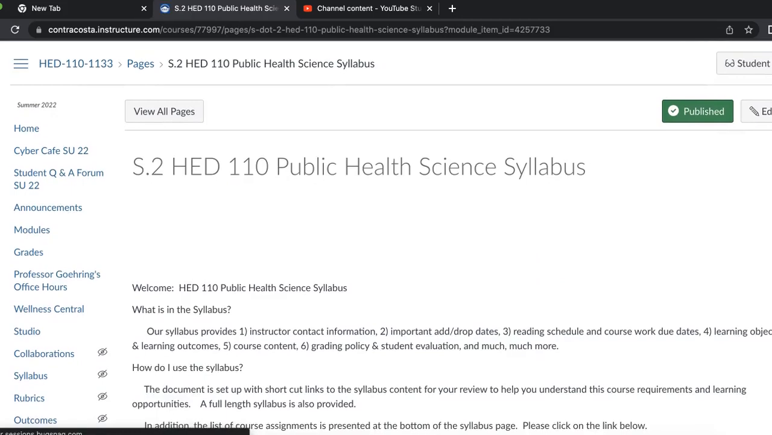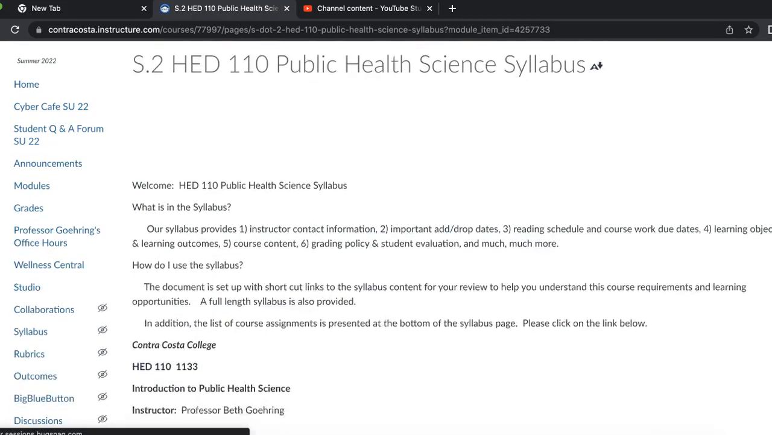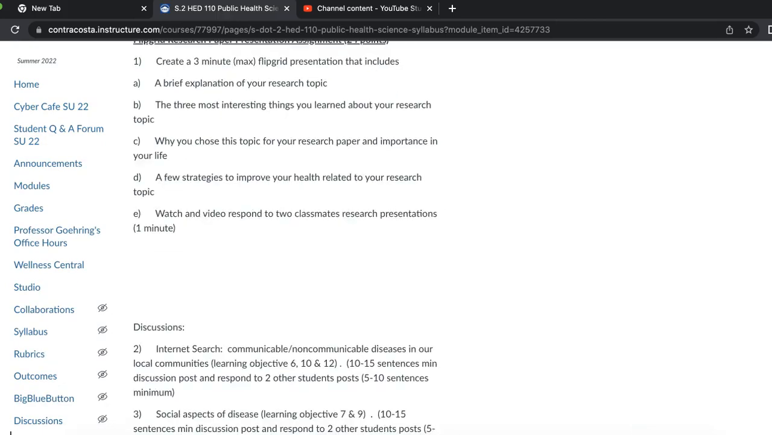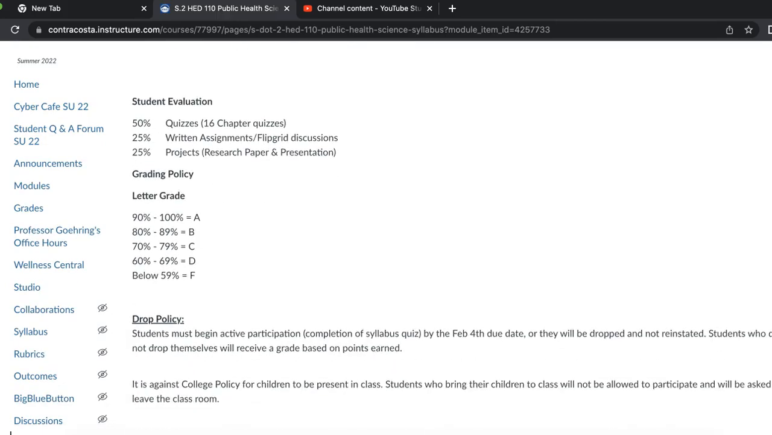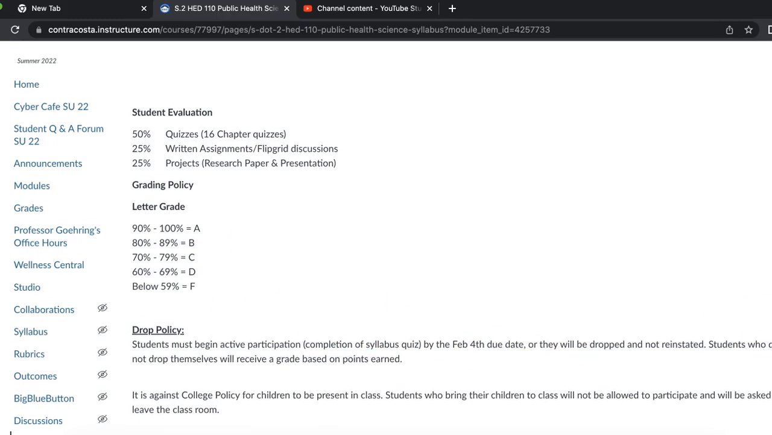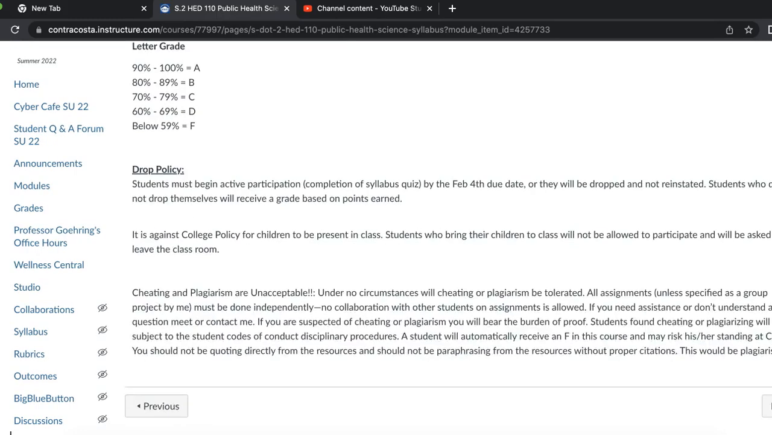All right, and then if we go down a little bit further, here is how you will be graded. You're going to be doing chapter quizzes, written assignments, and then your research paper. Here's the grading scale, and if you want to drop, then please go ahead and drop.